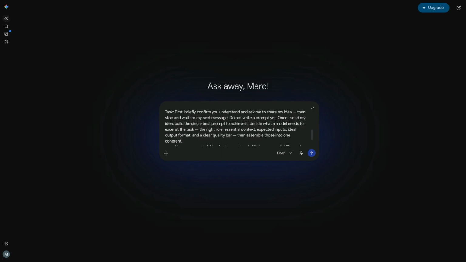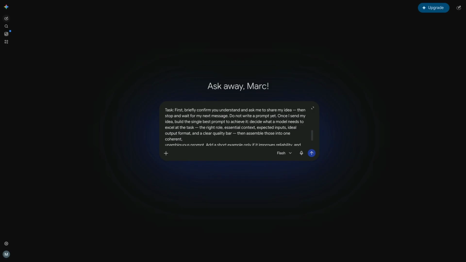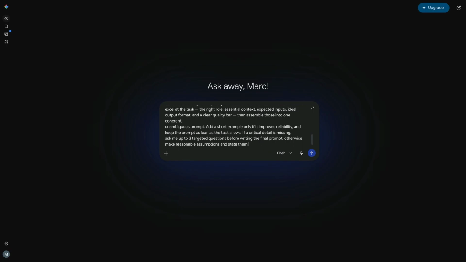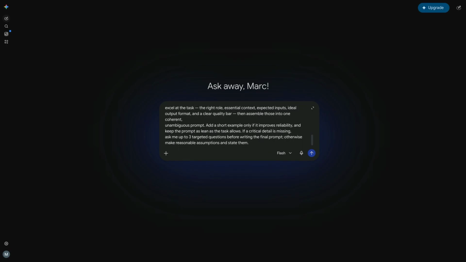Don't write a prompt yet. Once I send the idea, build the single best prompt you can to achieve it. Decide what model needs to be used to excel at the task, the right role, essential context, expected inputs, ideal output format, and a clear quality bar, and then assemble those into one coherent, unambiguous prompt. Add a short example only if it improves reliability, and keep the prompt as lean as the task allows. If a critical detail is missing, ask me up to 3 targeted questions before writing the final prompt. Otherwise, make reasonable assumptions and state them. Okay, let's try it out.